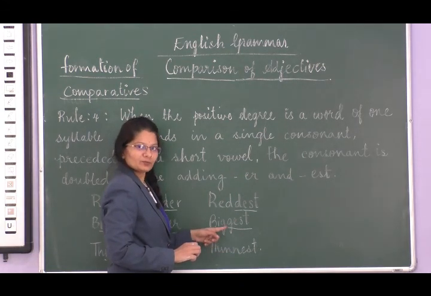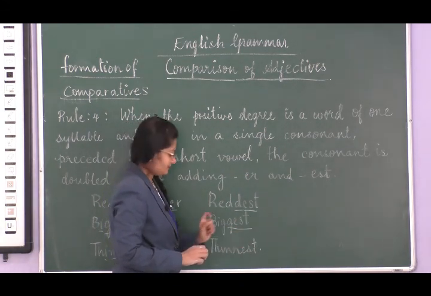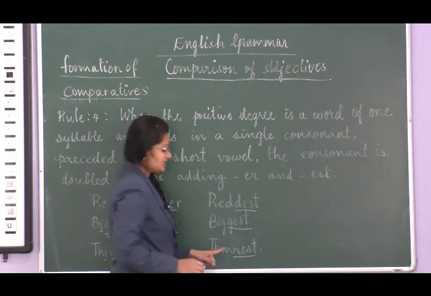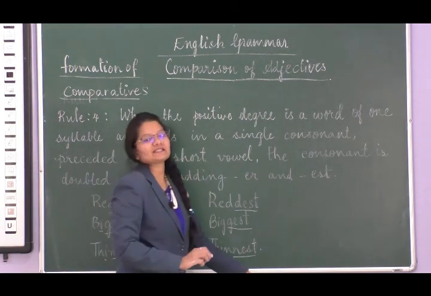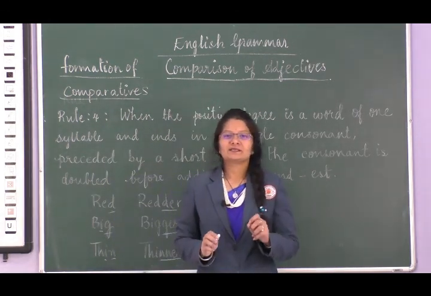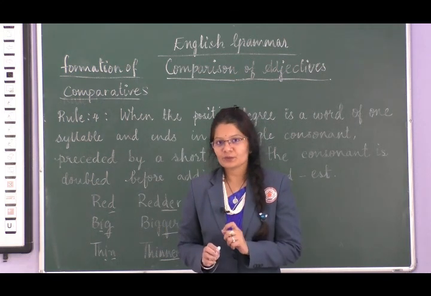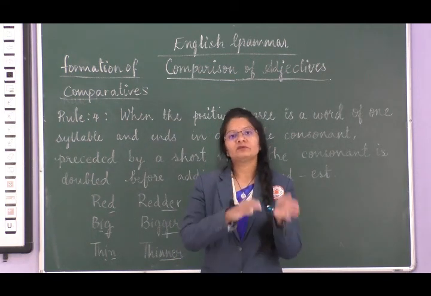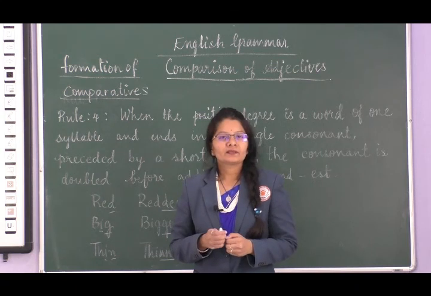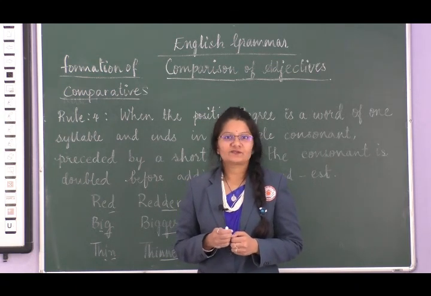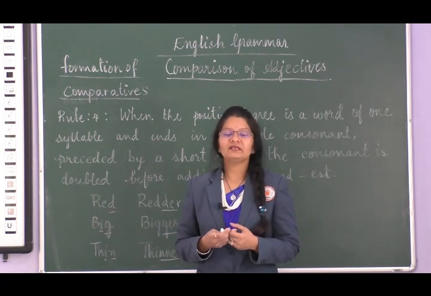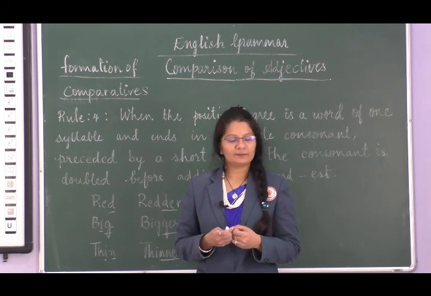Then biggest, B-I-G-G-E-S-T, thinnest, T-H-I-N-N-E-S-T. So these were the points to be remembered when you are forming the degrees of comparison.